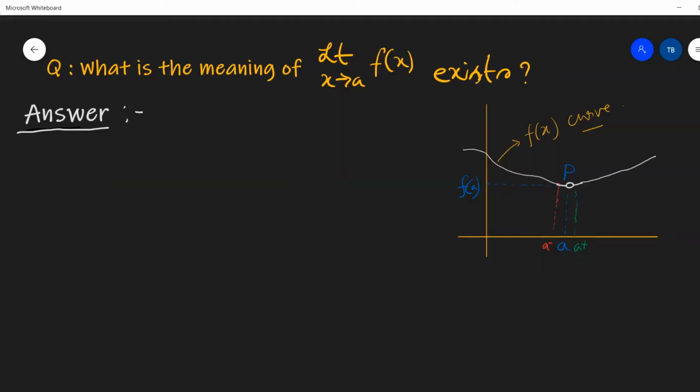This is the basic thing we need to learn, that what is the meaning of limit x tends to a f(x) exists. First of all, let us try to understand what is this limit x tends to a f(x). What does it mean? Look at f(x). f(x) means function of x.